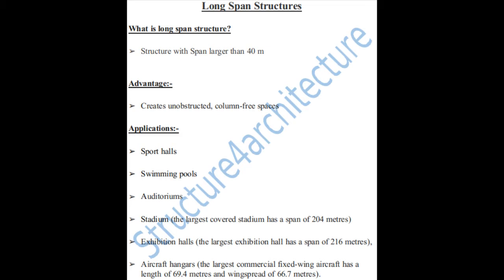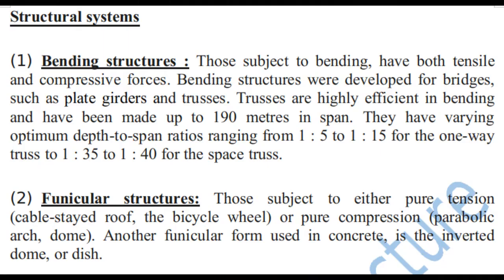Another application for the long span structure is the aircraft hangars. The largest commercial fixed wing aircraft has a length of 69.4 meters and a wing spread of 66.7 meters. Let us discuss the structural systems of a long span structure.